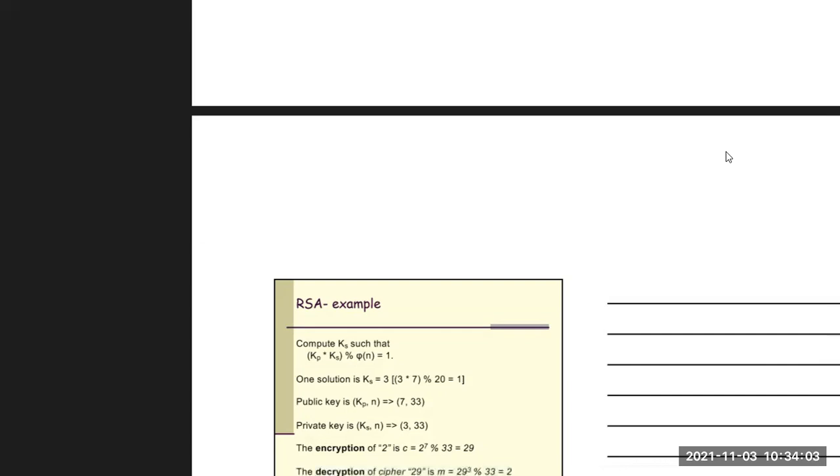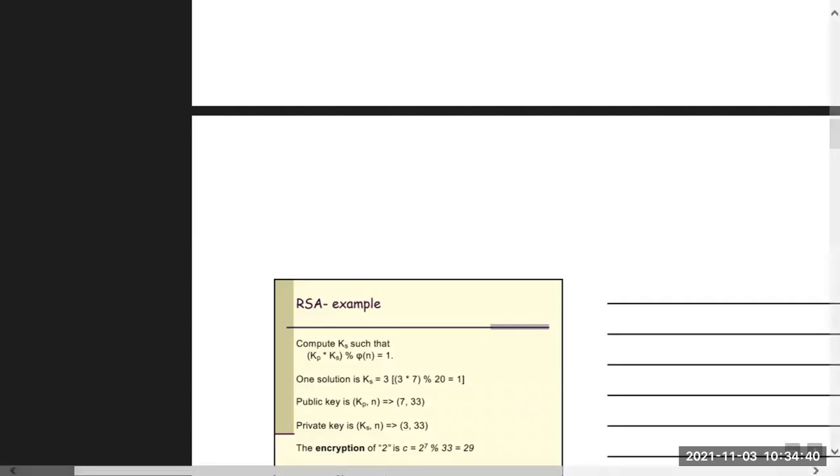So that means we get the public key and private key. Public key is the combination of kp comma n, so our public key will be 7 comma 33. And the private key is the combination of ks comma n, and we get ks as 3, so 3 comma 33. Let's say we have to encrypt a message, and our message is 2.